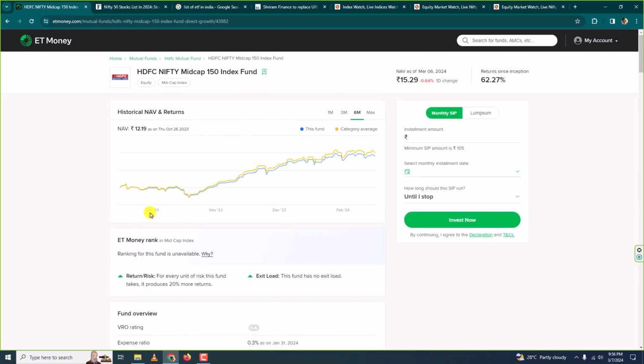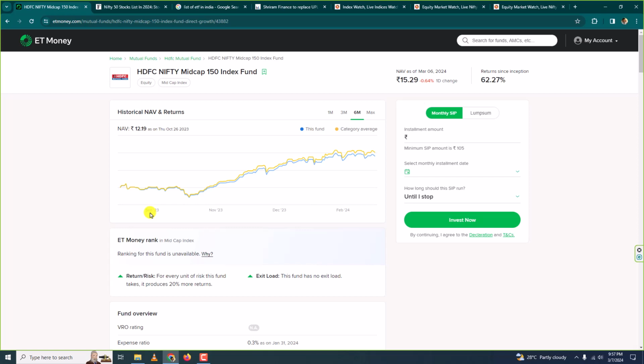Now ETFs and index funds are almost similar. ETFs are exchange traded funds. The difference between exchange traded funds and index funds is similar to the difference between stocks and mutual funds. ETFs are similar to stocks.